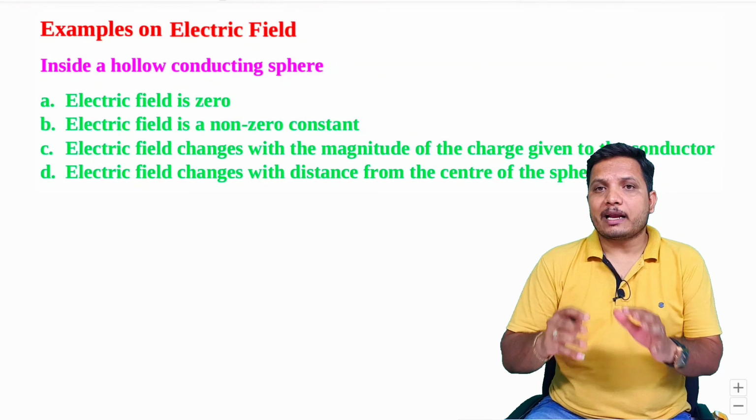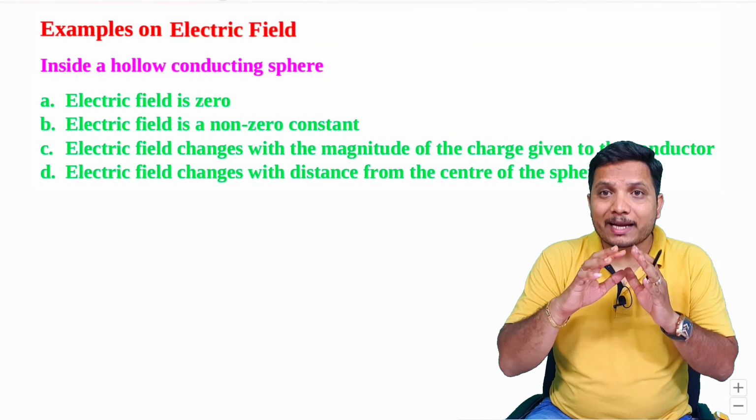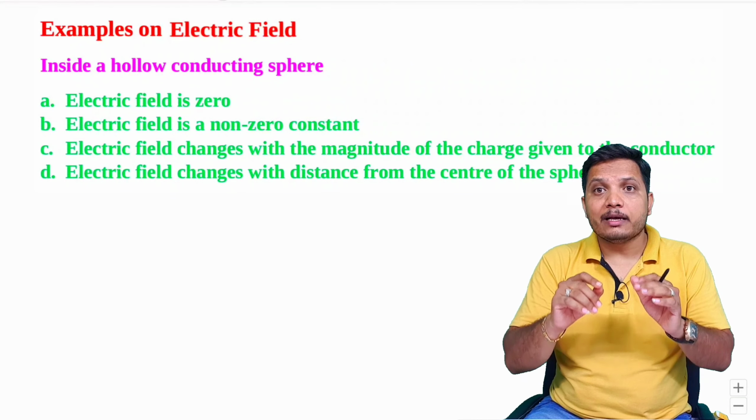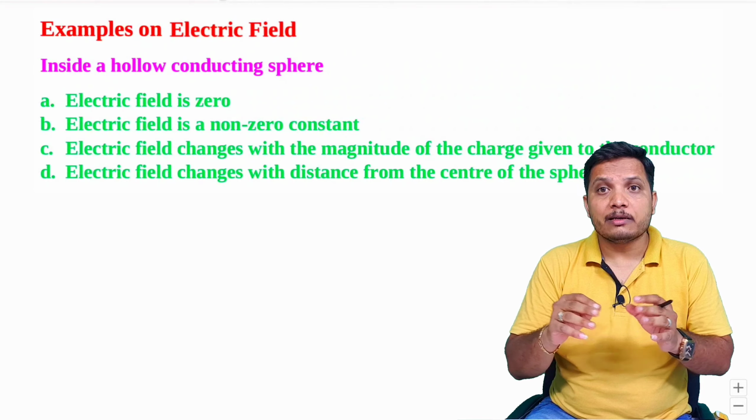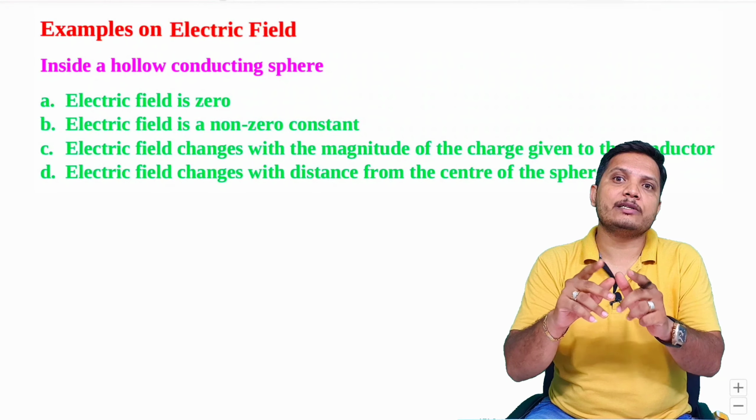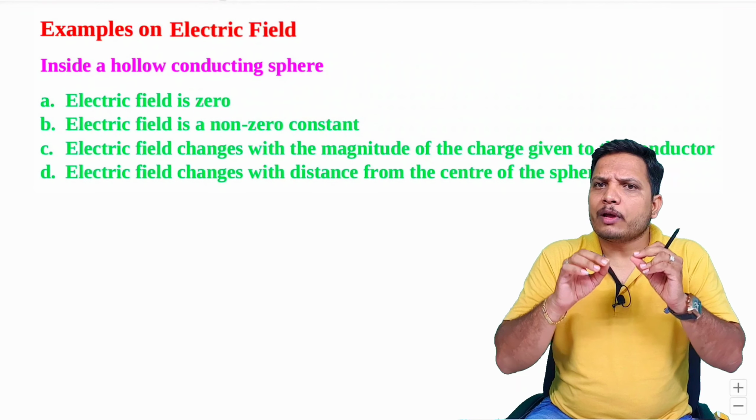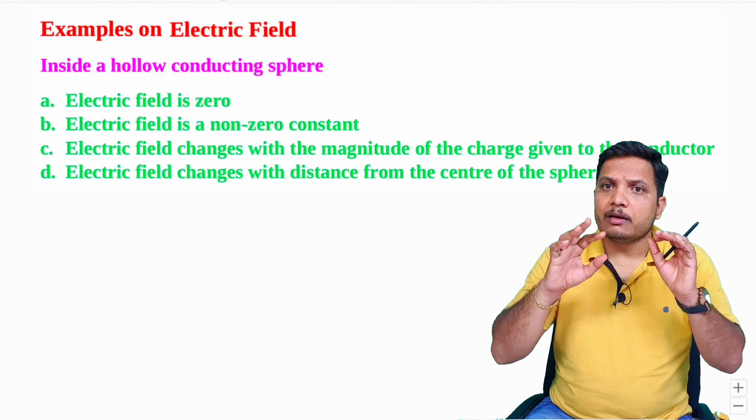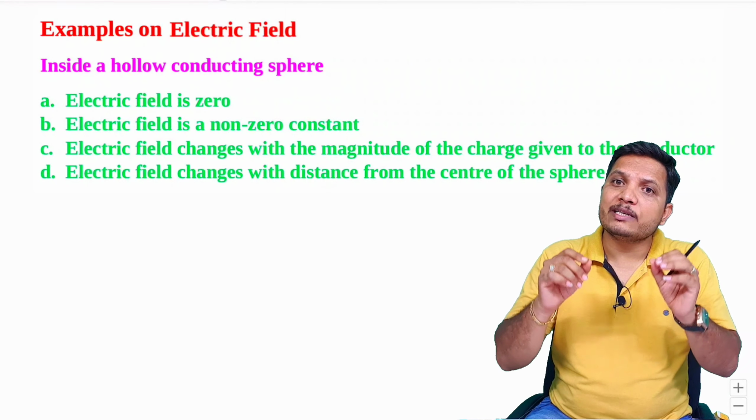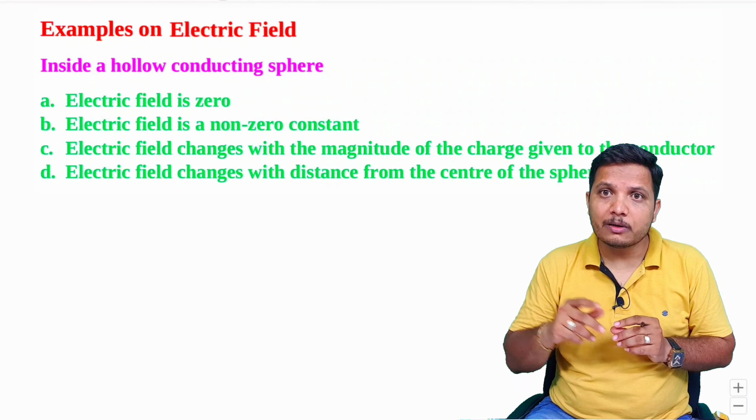Right. Here there are a few basic things that one should know. When you have a metallic body, and if it is a hollow metallic body, in that case the electric field inside the hollow space will always be zero. It is not about spherical shape. For any random shape, the electric field inside a hollow metallic space will always be zero. This is one thing that one should know.